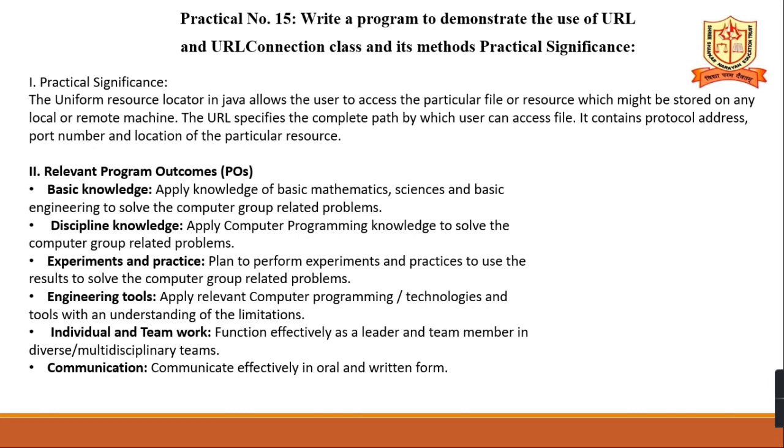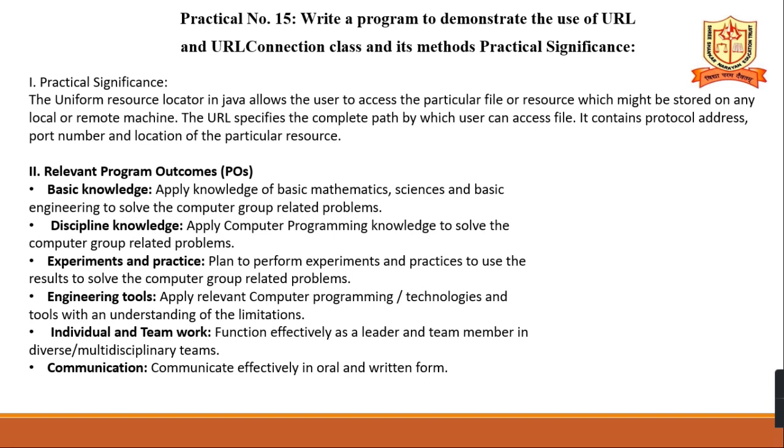Practical significance: the Uniform Resource Locator in Java allows the user to access a particular file or resource which might be stored on a local or remote machine. The URL specifies the complete path by which the user can access the file. Is it clear?